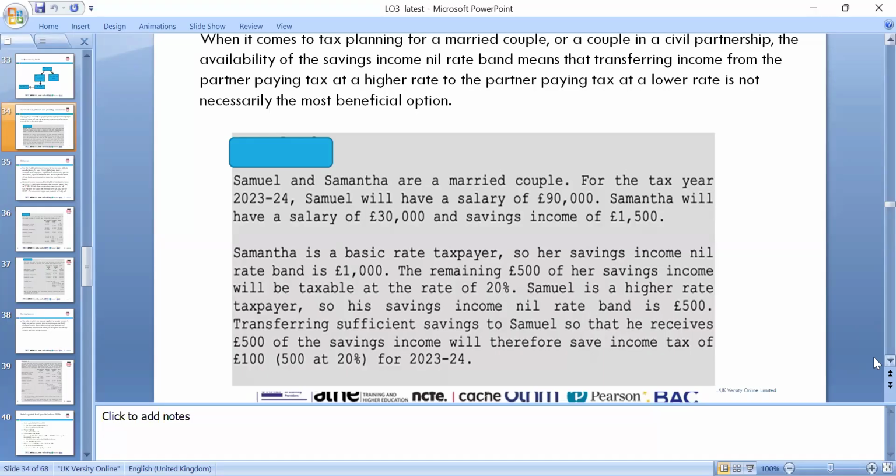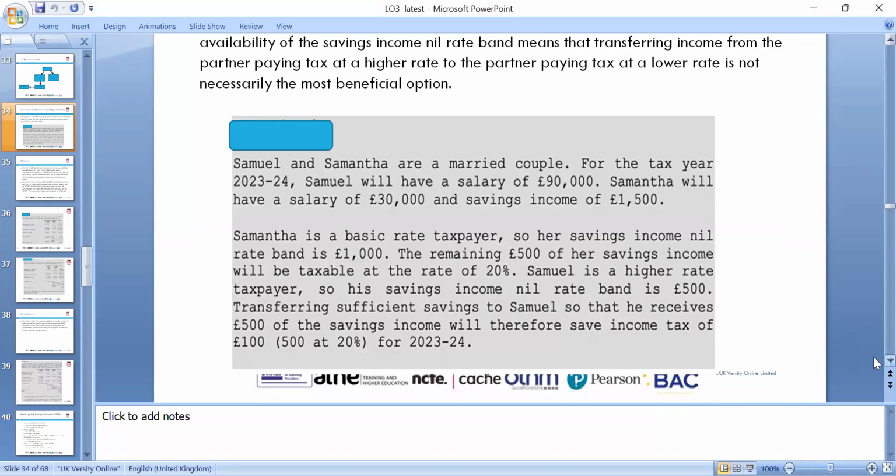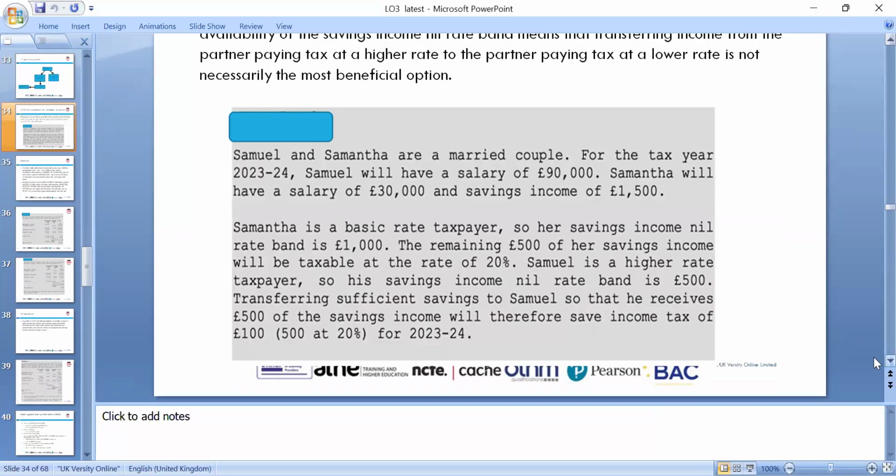We can look around the planning tools. We can transfer these between husband and wife. That tax planning is legal, so we can plan things accordingly.